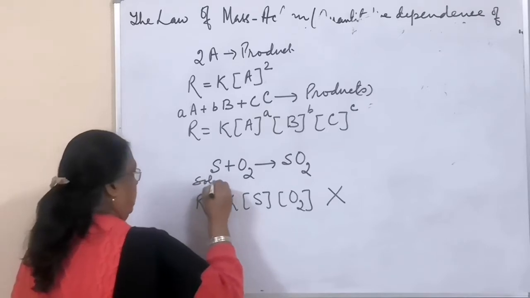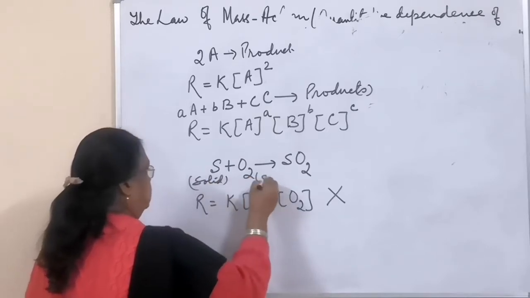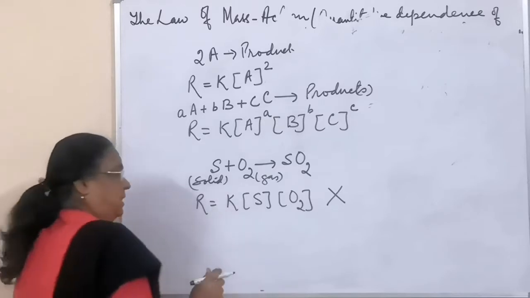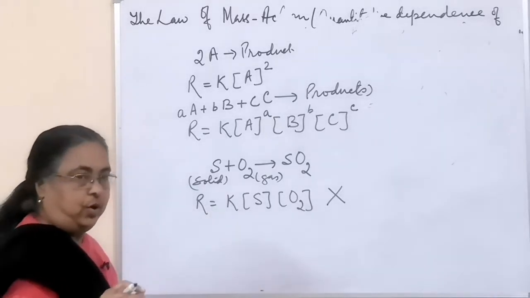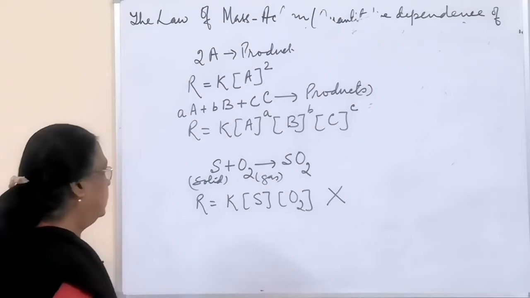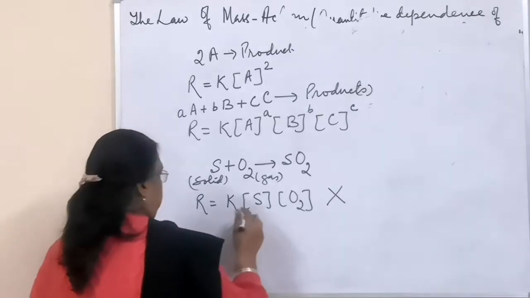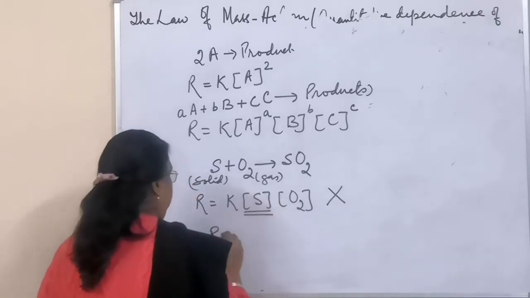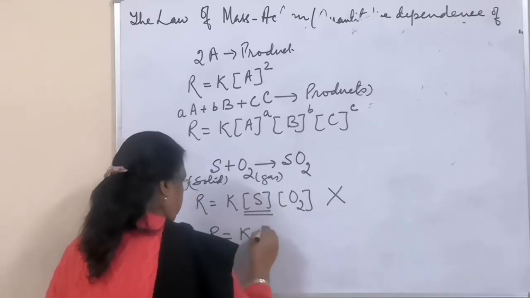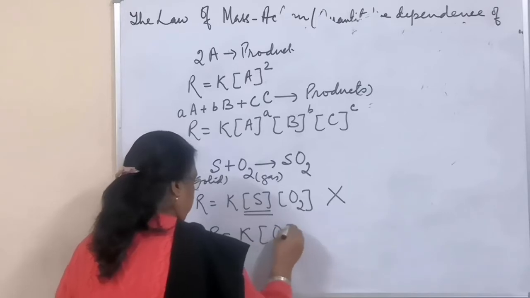Because this is solid and this is gas. In the solid, the reaction will be only on the surface, and therefore it is not considered. So in this case, R is equal to K into concentration of O2.